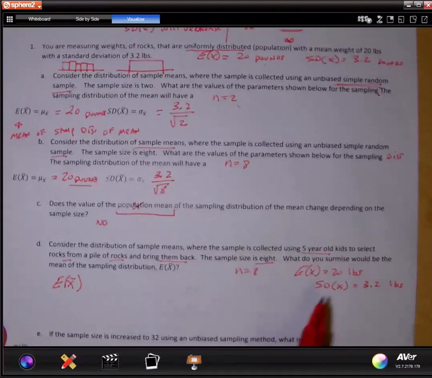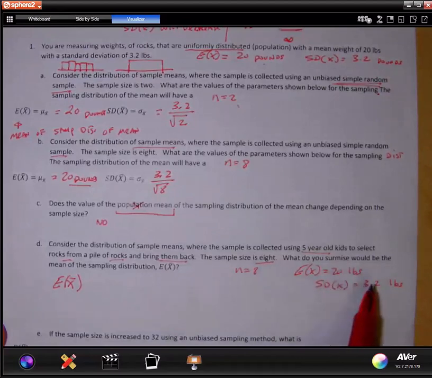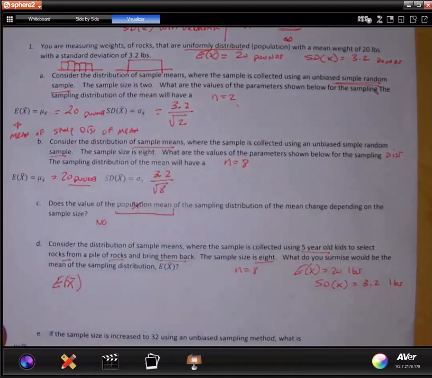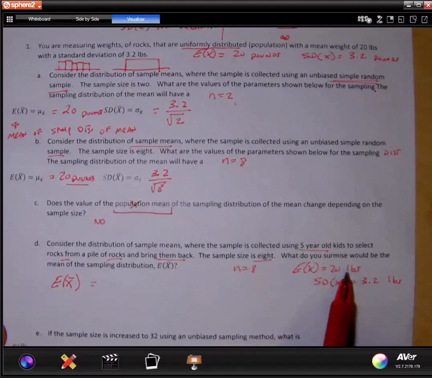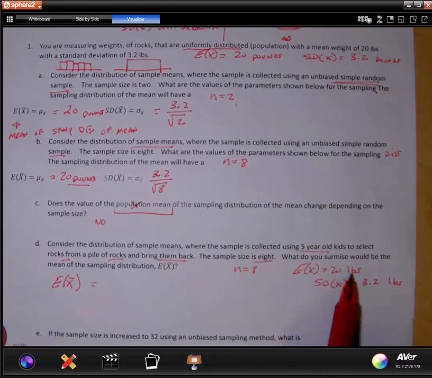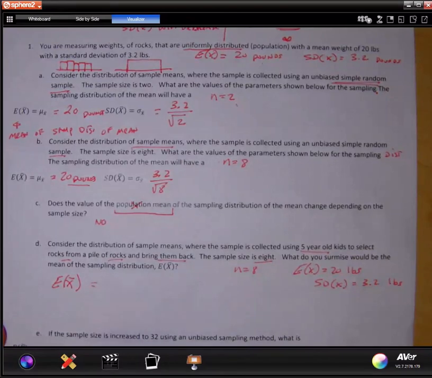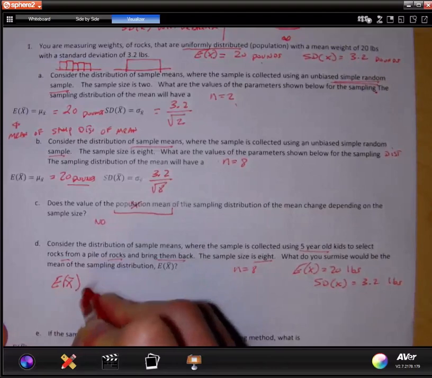Now, that's the average weight, but then you see the variability here. It's uniform, so it's not going to follow the 68, 95, 99.7 rule, but you can start getting an idea of how far things could work away. So the kids, 5-year-old kids, are they going to grab a 20-pound rock, the biggest thing they have? Probably not. I mean, there's always some kid that always tries, right? There's always some 5-year-old kid that's, I want to grab the biggest thing and try to bring it over. But most of the kids are probably going to be very, very cautious. And maybe after they pick up the big rock, go, yeah, forget about that. And let me just grab this rock.